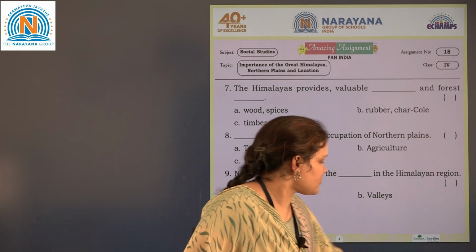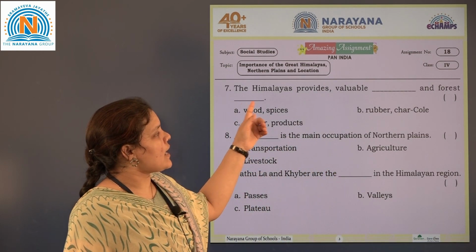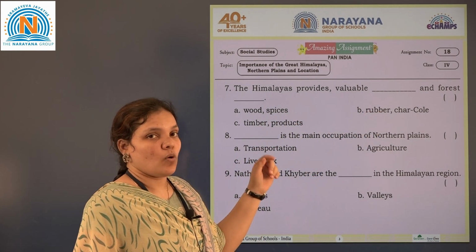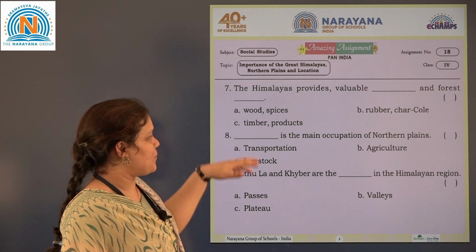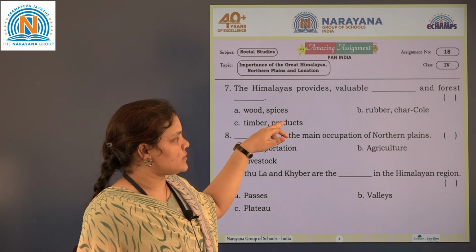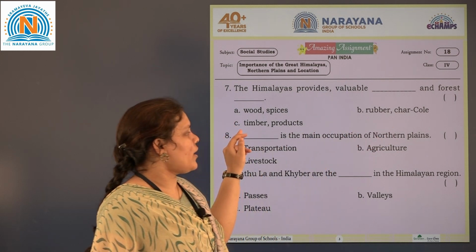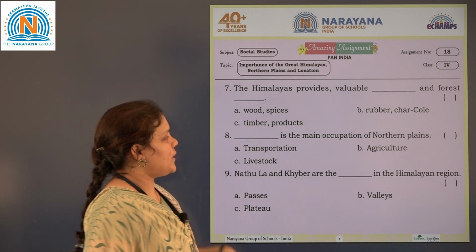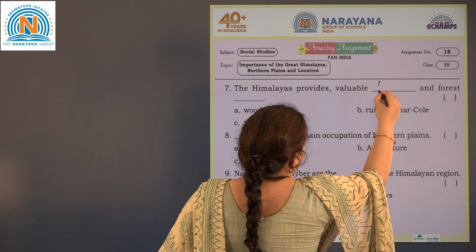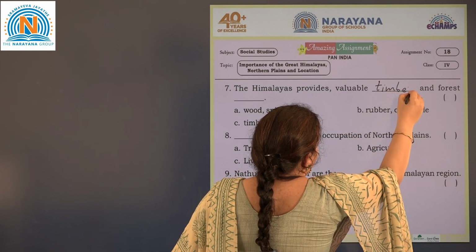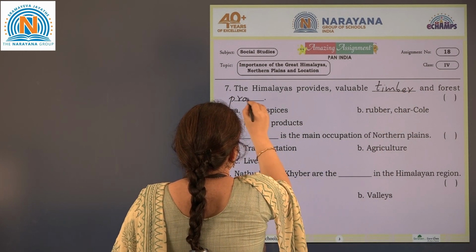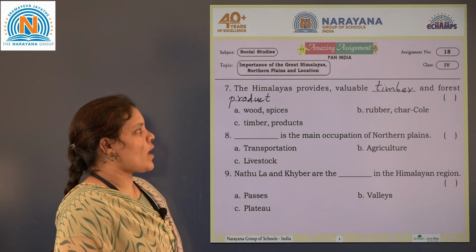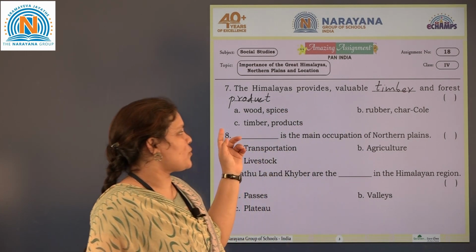So next is seventh one, the Himalayas provides valuable dash and forest dash. What do the Himalayas provide us? Options are wood, spices, rubber, charcoal or timber products. So answer is C, timber and products. The Himalayas provides valuable timber and forest products.